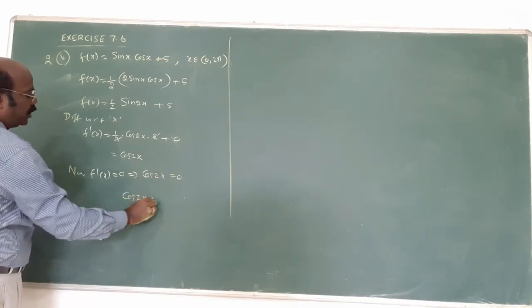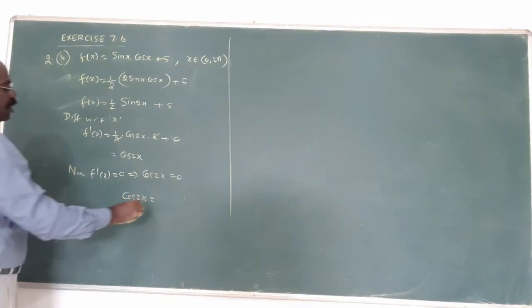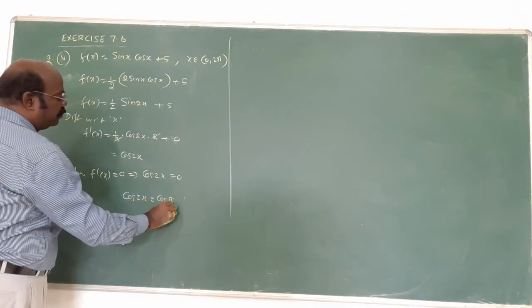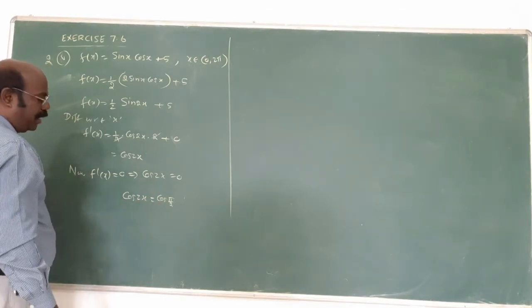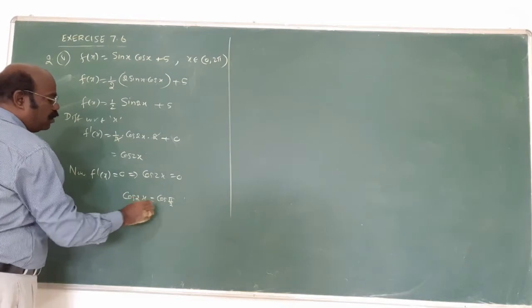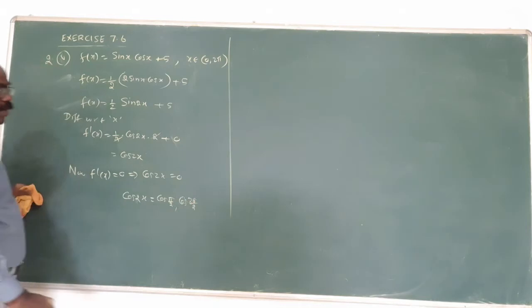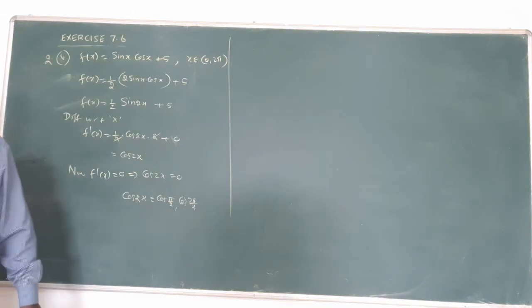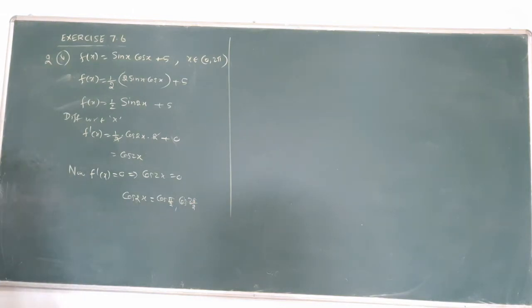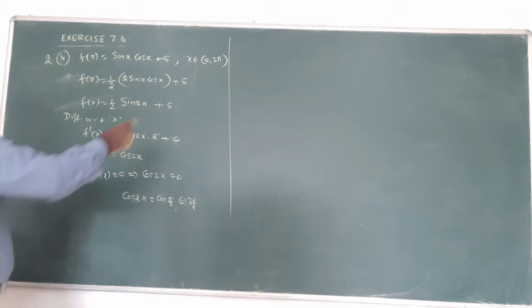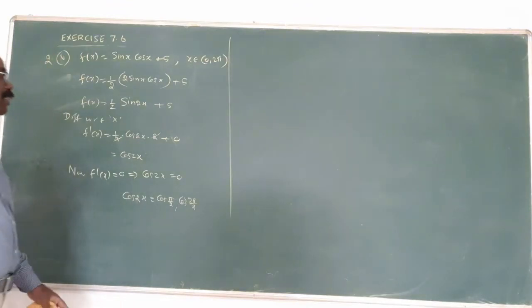Then cos 3x equal to cos 5 by 2. Am I right? Cos 5 by 2 also. Again, cos 3 pi by 2. Next, say 5 pi by 2. This is going on up to 2 pi. That's important. Up to 2 pi means 360.